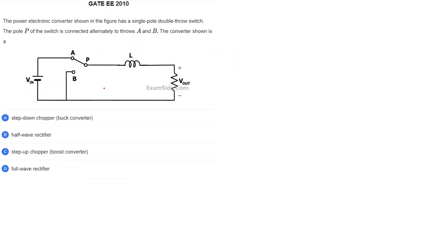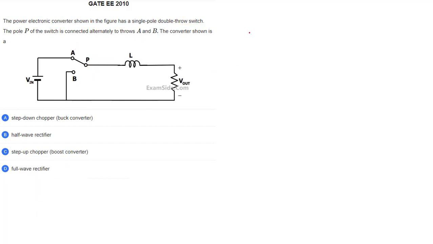Next, if you see this question, there is a power electronic converter shown in the figure. It has a single pole double throw switch, which means it can be thrown at this position or at this position. The pole P of the switch is connected alternatively to throws A and B. What is the converter?